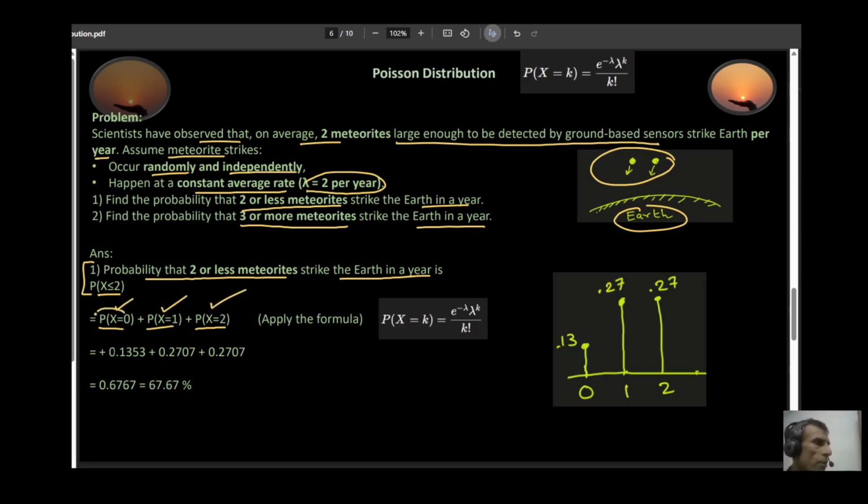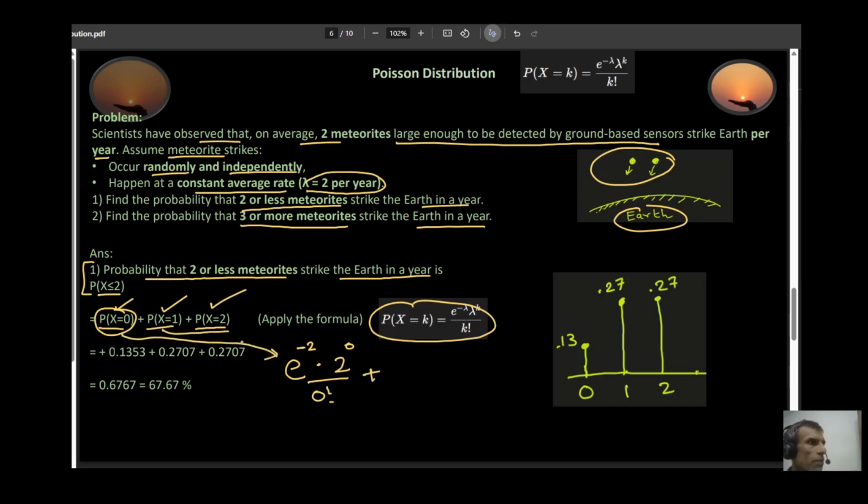So let's calculate our probability of x equal to 0. Substituting into this formula, this is going to become e to the power minus lambda, where lambda in this case is 2, times lambda to the power k, where k in this case is 0, divided by 0 factorial. This is my first expression, plus my second expression, which is e to the power minus 2 times 2 to the power 1 divided by 1 factorial.